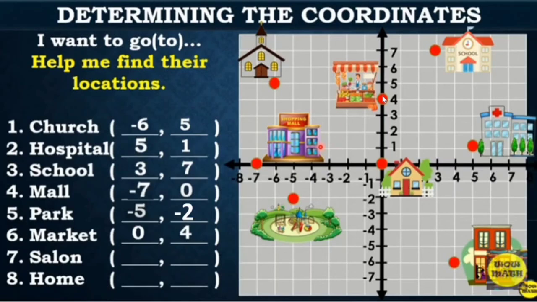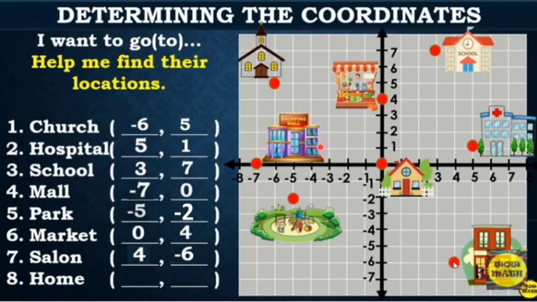Okay, how about after mamalengke, magpa-salon naman? I want to go to salon, and this is our salon, and this is the point of intersection. It lies on quadrant 4, so therefore identify first the x coordinate, so positive 4. Going down, so therefore our y coordinate is negative. Going down, so negative 6.